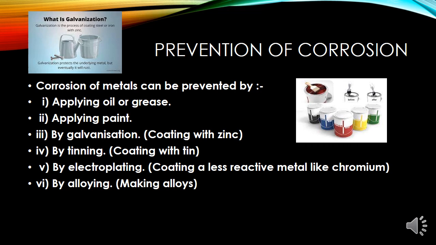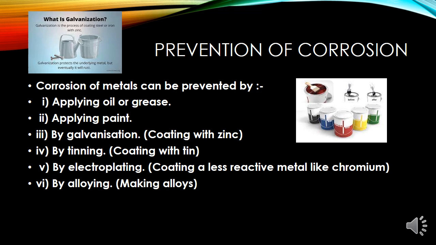What is galvanized coating? You have different utensils, you have different water pipes. Iron, as you know, rusts very fast, so we coat it with zinc, which is less reactive and forms a protective coat on the iron tubes or the iron utensils in use. And this process of coating zinc over iron is called galvanization. Now we can also coat iron with tin. Tinning is a process of saving the iron utensils, and we can prevent corrosion for a long time.